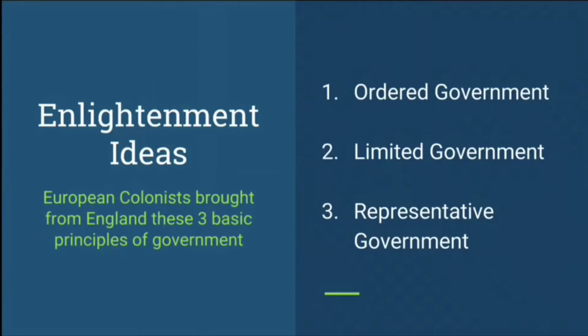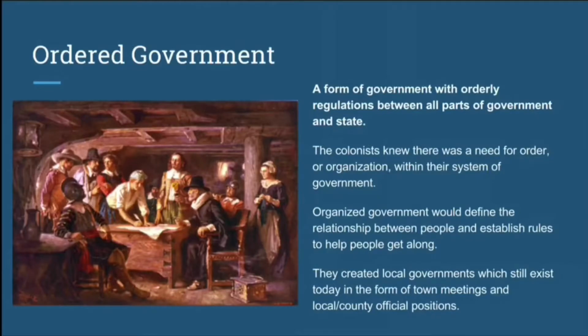European colonists brought from England 3 basic concepts of government that came about during the Enlightenment. These included ordered government, limited government, and representative government. Ordered government is just a form of government with orderly regulations between all parts of the government and state. Basically, there's rules and it's organized.